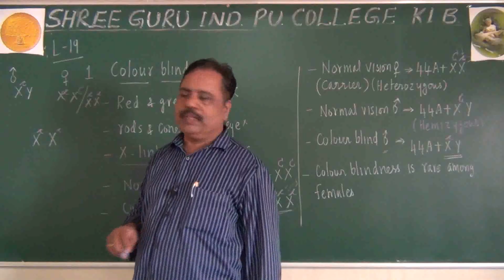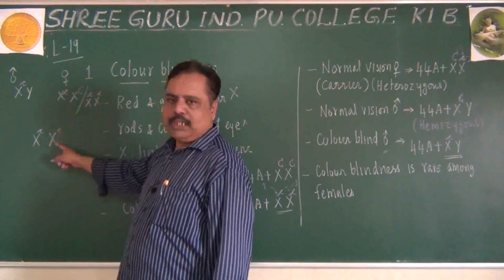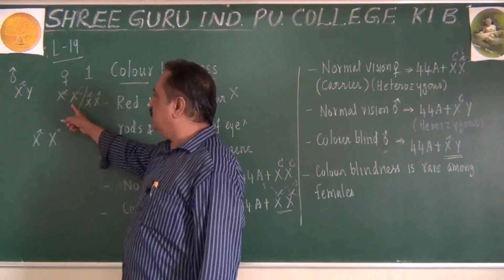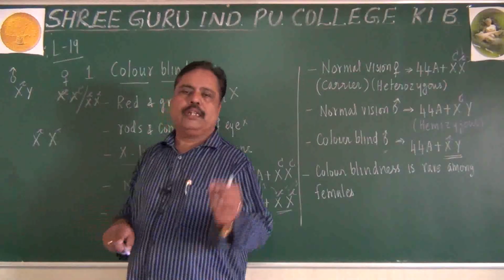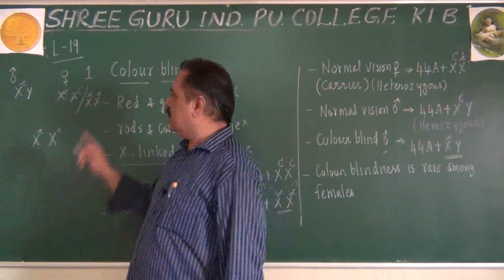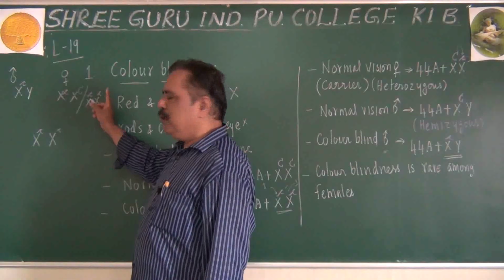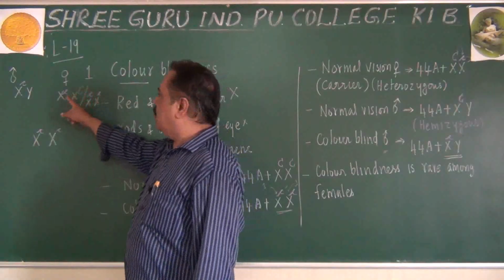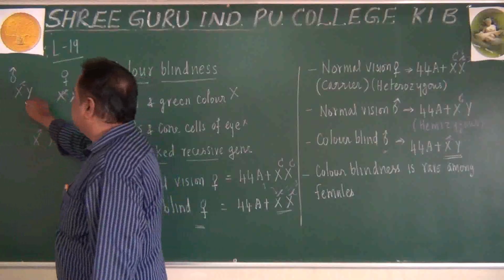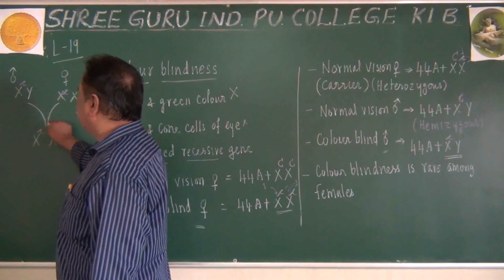Do you get my point? A normal vision mother is not a carrier mother. A normal vision mother cannot make a colorblind daughter. Then which mother will make a colorblind daughter? Either the mother should be colorblind herself or she should be a carrier. Then only this daughter will become colorblind.